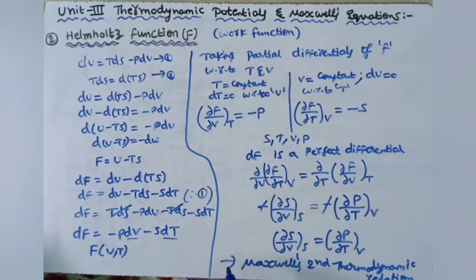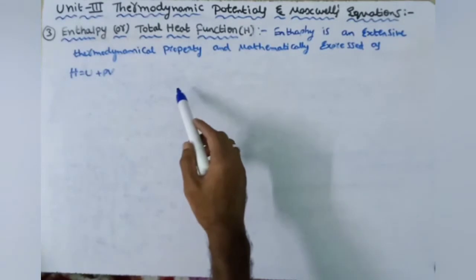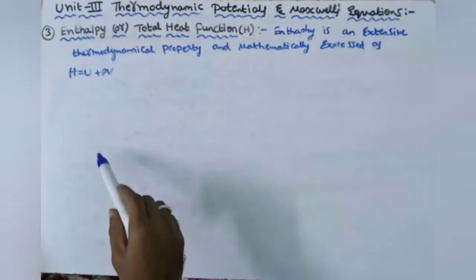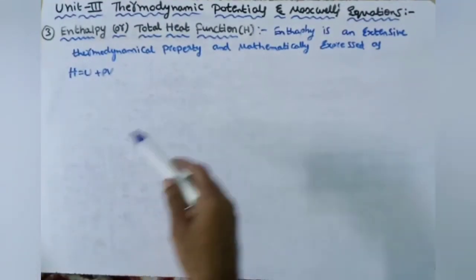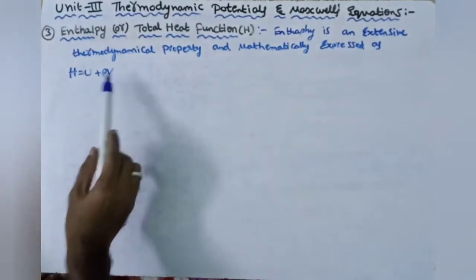Now we will derive the remaining two thermodynamical relations from enthalpy and the Gibbs function G. Enthalpy is also called the total heat function. Enthalpy is an extensive thermodynamical property and can be mathematically expressed as H is equal to U plus PV.